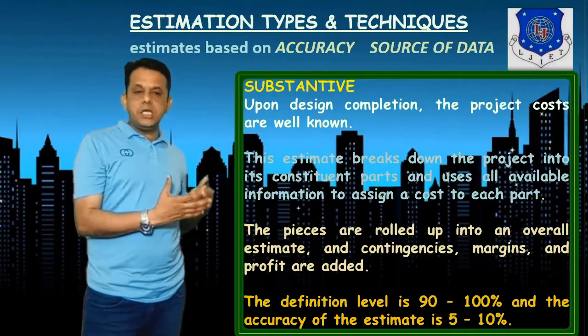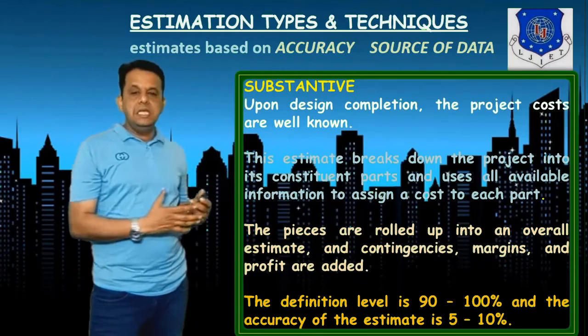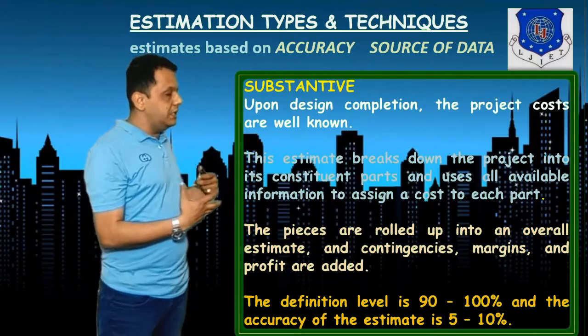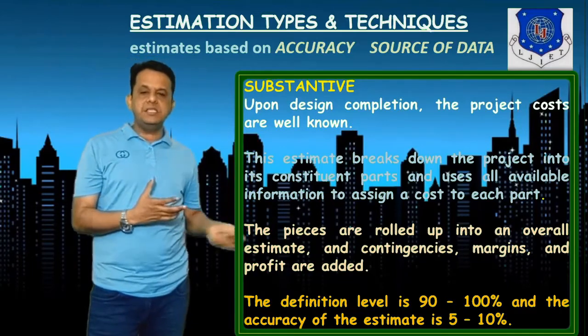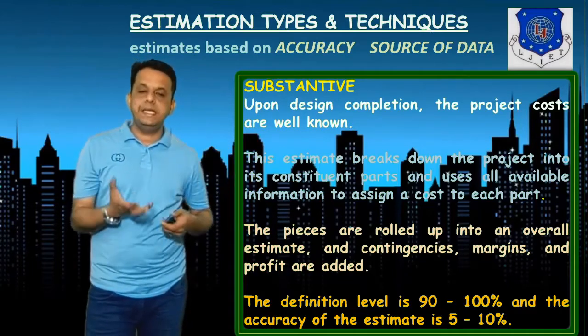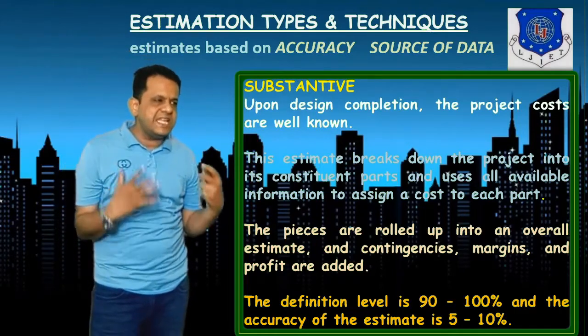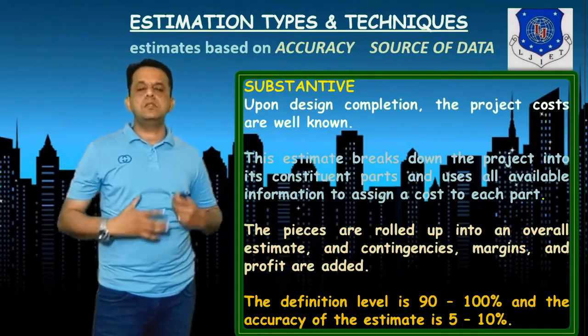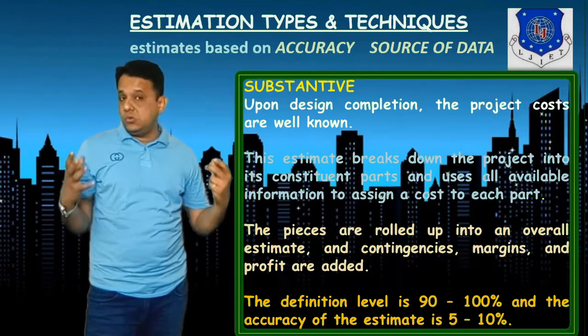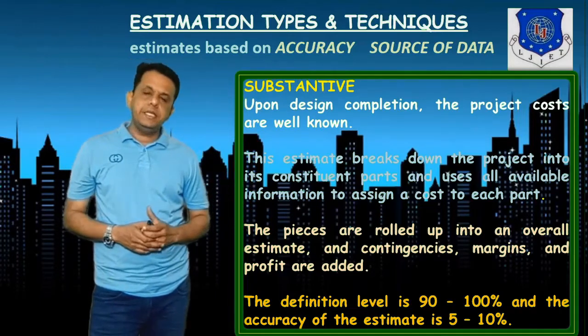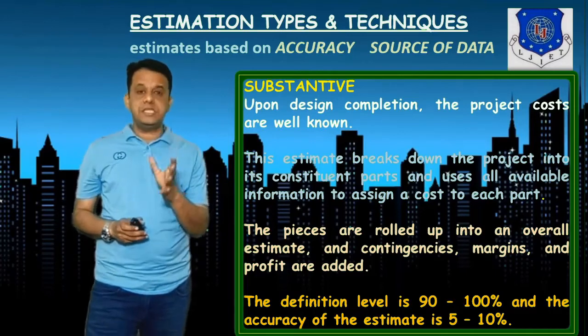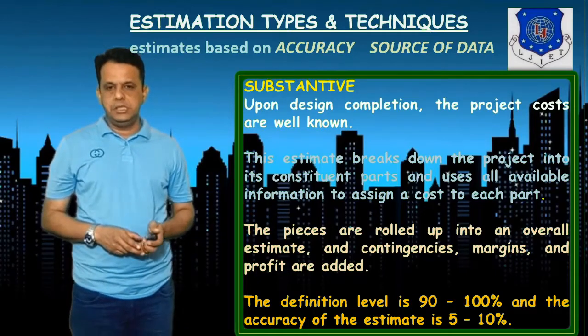The pieces are rolled up into an overall estimate and provided with contingency, and margins and profit are to be added. The definition level of the project, like what actually is the project you are proceeding with, is almost 90 to 100% clear, and the accuracy of this estimate is about 5 to 10%.